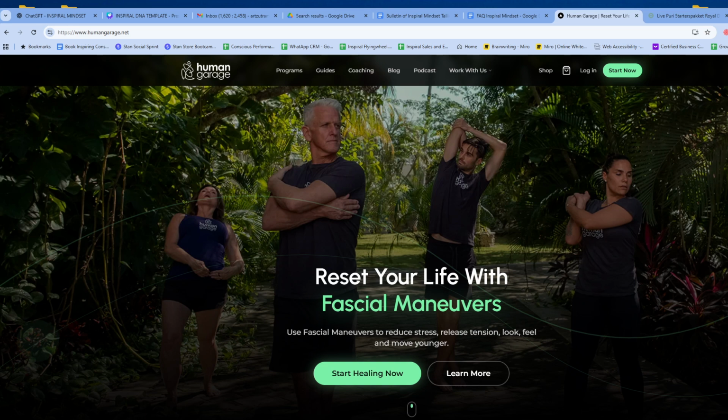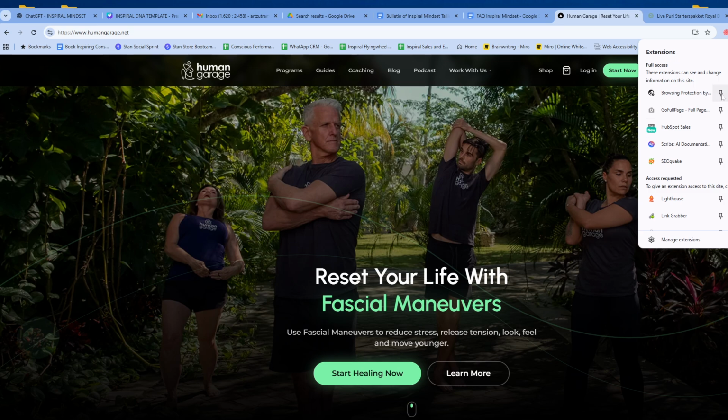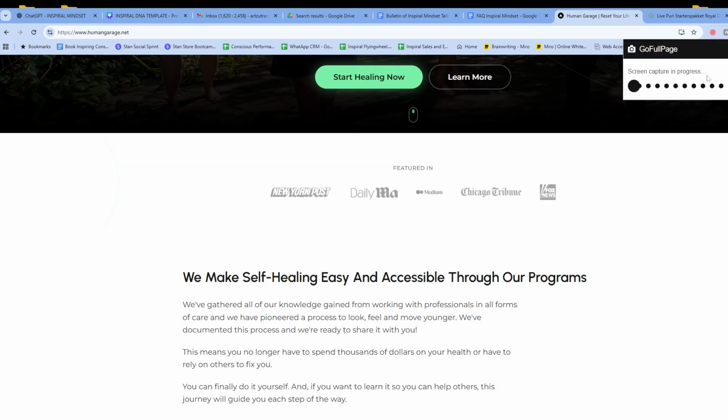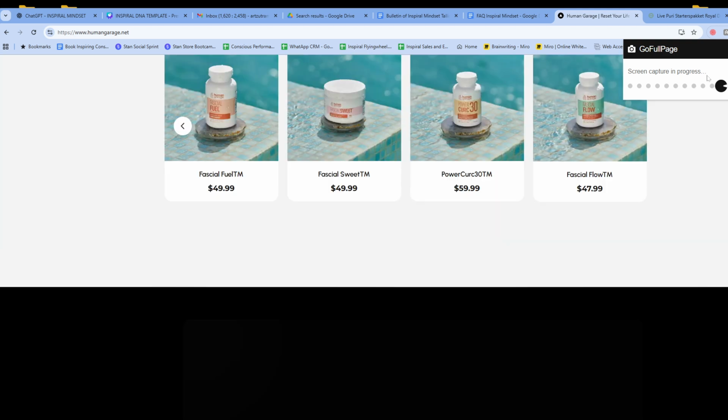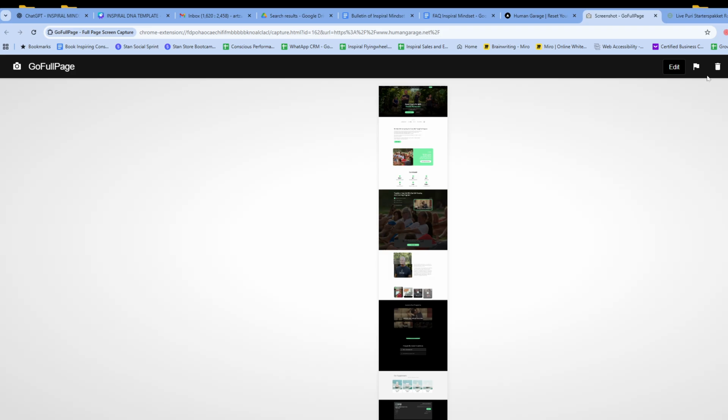The way I do it is that I have a plugin in my browser that shows me a way to scan a website fully, completely. This is called GoFullPage Screen Capture. You can Google the extension GoFullPage, and you will be able to install it on your own. Once you have it, you can use that extension to create a complete capture of the website. And then you can, for example, download the image of it.